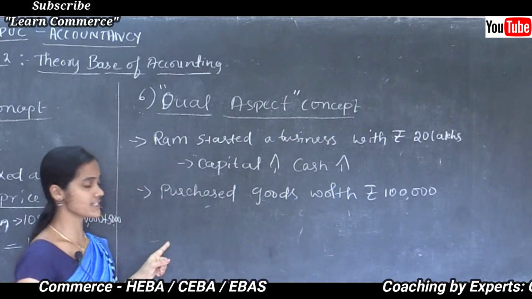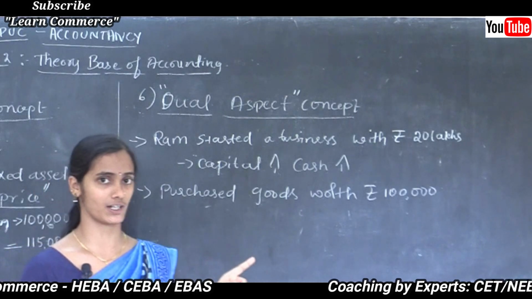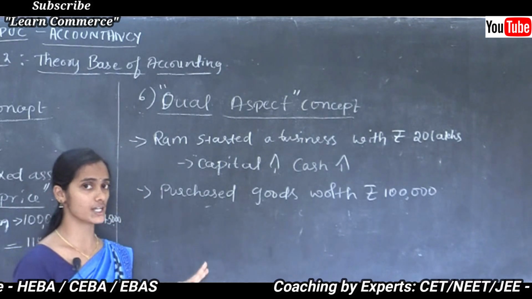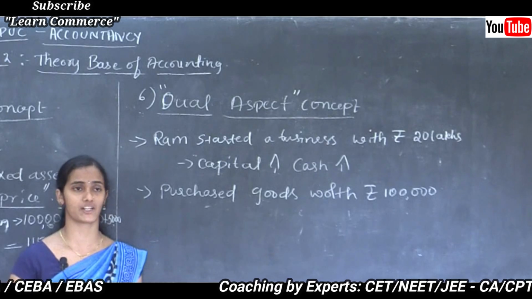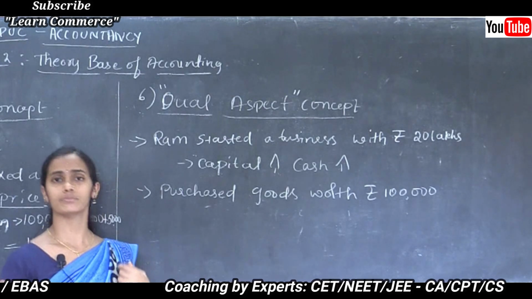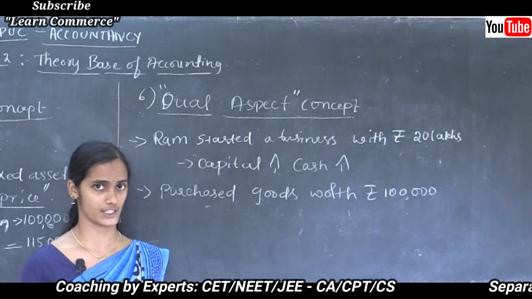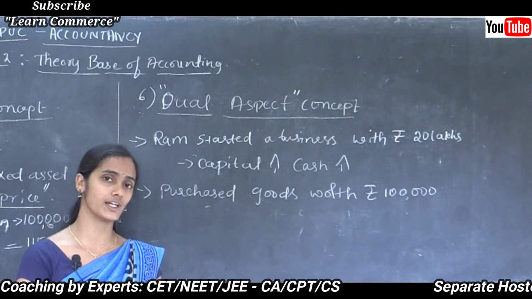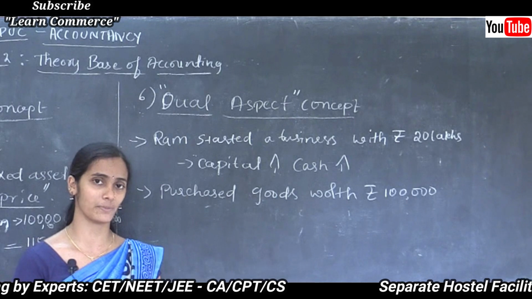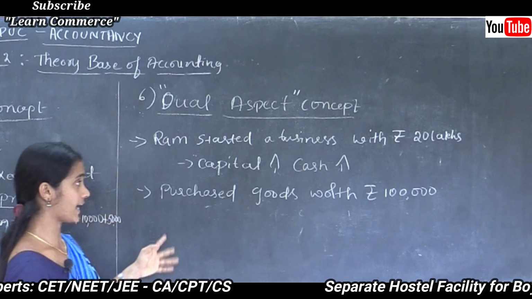So purchase is considered an expense for the organization. Say for example, stationery purchase or any other materials, raw materials purchase. These are all expenses for the organization. To run the organization, we need some stationery, we need some raw materials and all, right? So at that time,